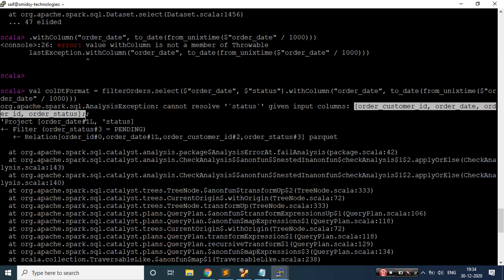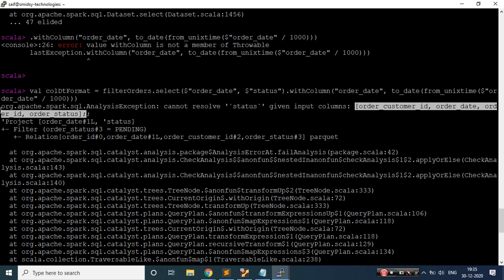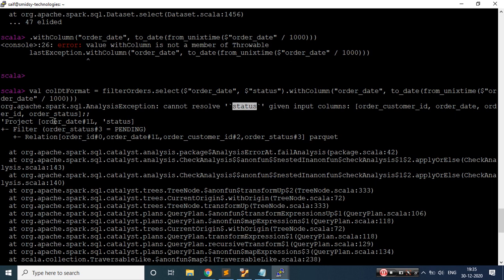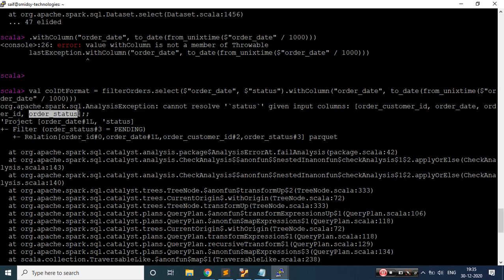We just need to keep our head and mind pretty clear and stable. Don't panic in the certification, and read the error. See how I am reading the errors and solving this. They give everything to us. What they are telling is, I cannot identify this column. The column name is order status.